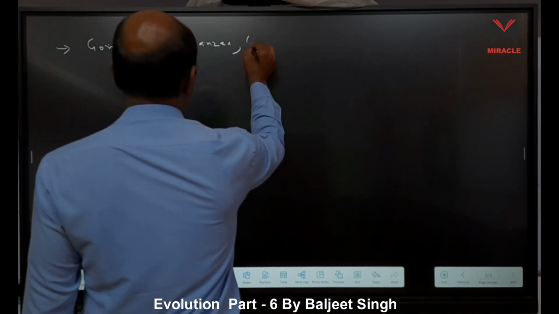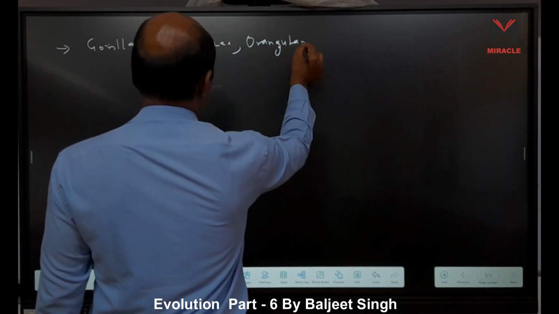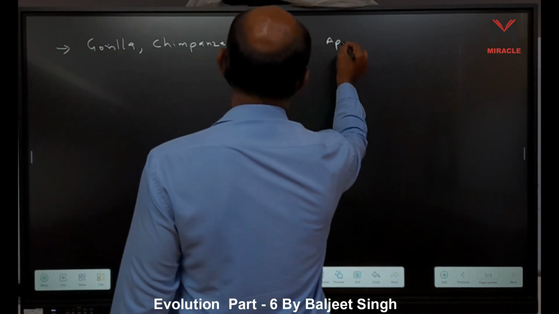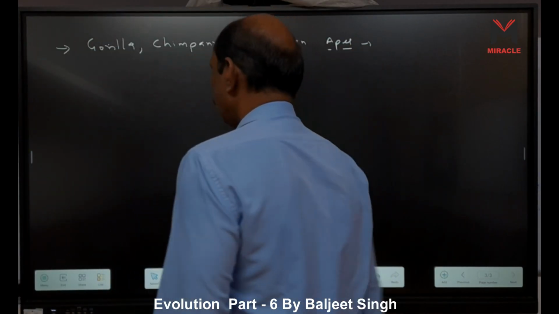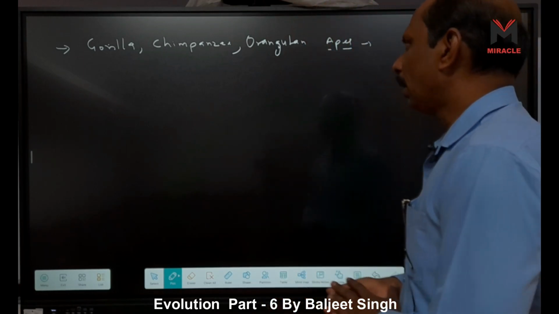Chimpanzee, orangutan. These are apes, right? And they have some similarities to us.